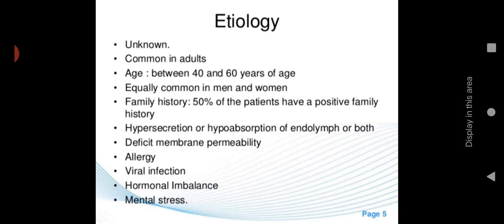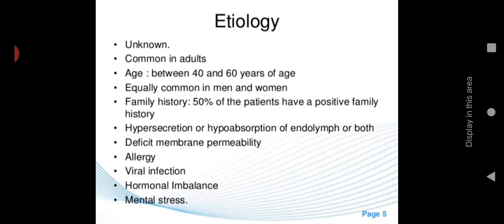Let us see the causes. The primary cause is unknown, and still it is not described. It is commonly seen in the adult age group between 40 and 60 years of age, equally common in men and women. Then family history is another cause. 50% of the patients have a positive family history. Then hypersecretion or hypoabsorption of endolymph, or both. As I told in the definition, hypersecretion is when the endolymph is produced more than the normal level, or hypoabsorption. Hypo means reduced. So if it is not absorbing properly, or not draining out properly, that can lead to Meniere's disease.